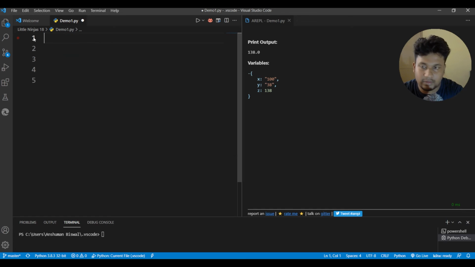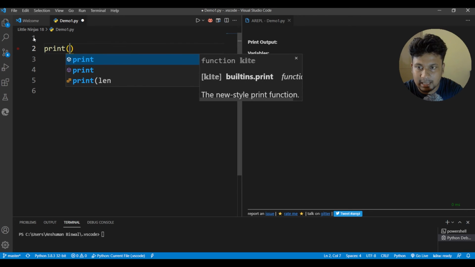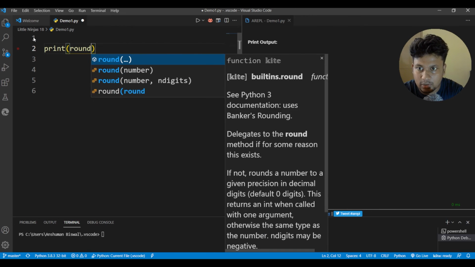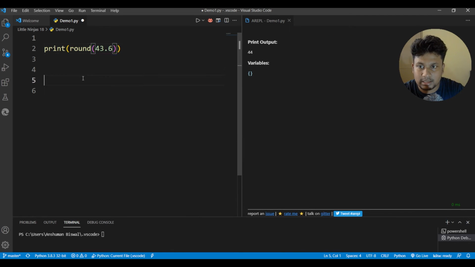And we are coming to the end of this video, and in the previous video I showed you the round function. So if you want to print the rounded value of, let's say, 43.6, it gives the rounded value as 44. But there's also another feature in Python which allows you to select the number of places you want to round off to.